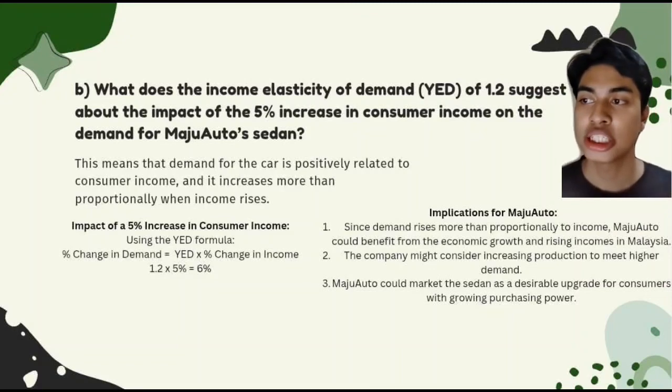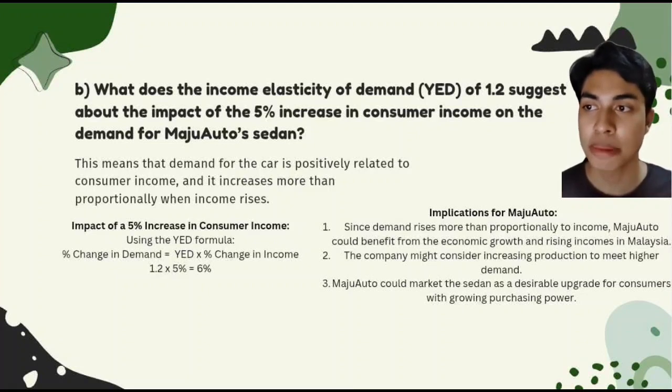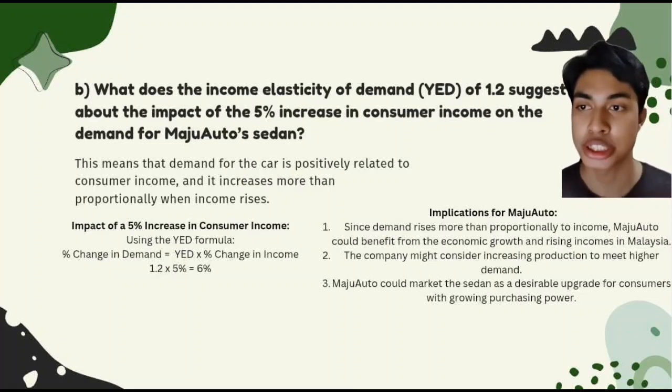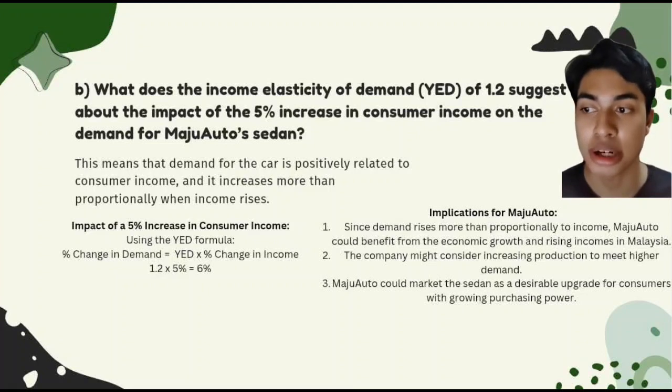Next, we have question 3b. What does the income elasticity of demand, YED, of 1.2 suggest about the impact of a 5% increase in consumer income on the demand for the Maju Auto sedan? Well, this means that demand for the car is positively related to consumer income, and it increases more than proportionally when income rises.